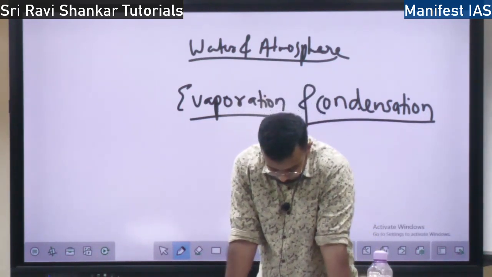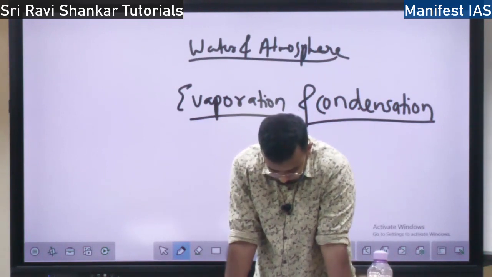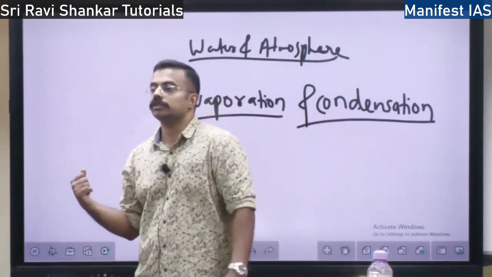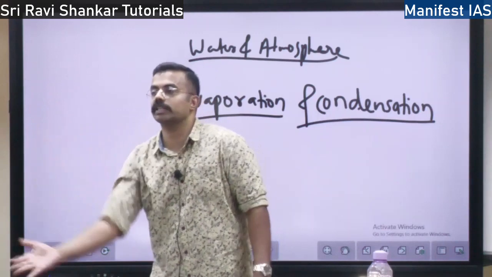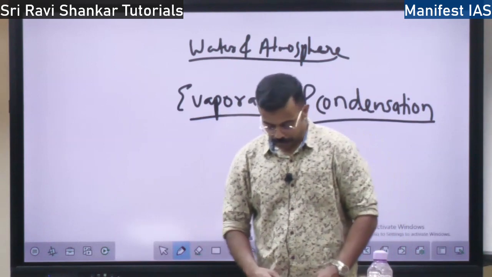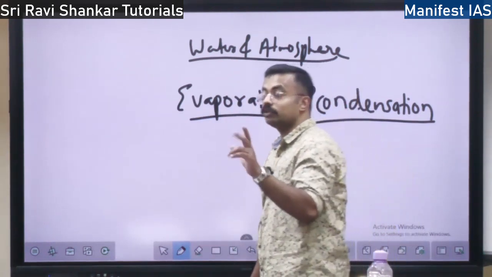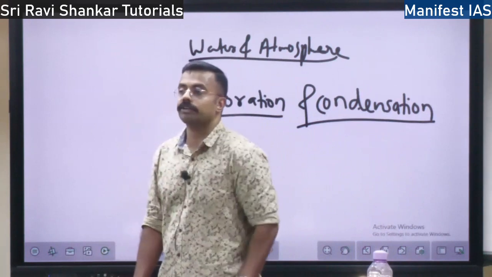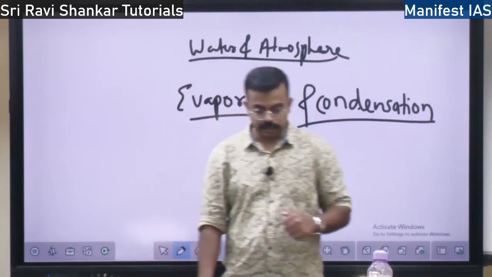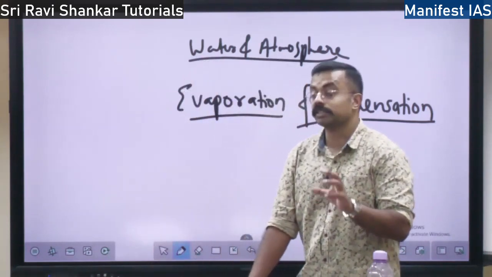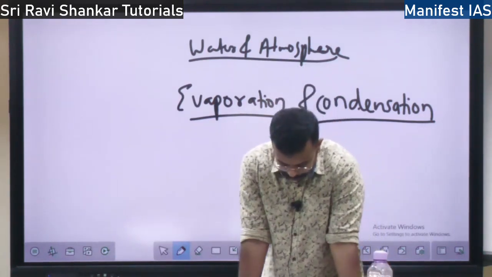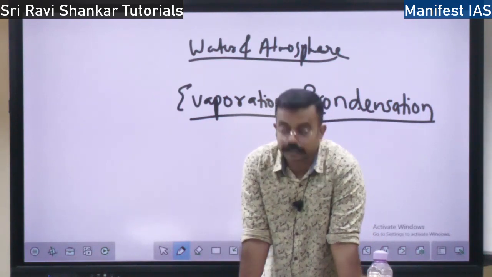Fog and mist, how does it look? It looks like a cloud over the ground. If you go to hill stations, you will feel like the cloud is over the ground, right? That is actually fog and mist. It is like a cloud with its base close to the ground. In those places, you cannot see what is in front of you, right? That is why driving in fog and mist is very dangerous. That is why you have fog lamps in the car, right? Visibility will be very poor in the fog and mist.